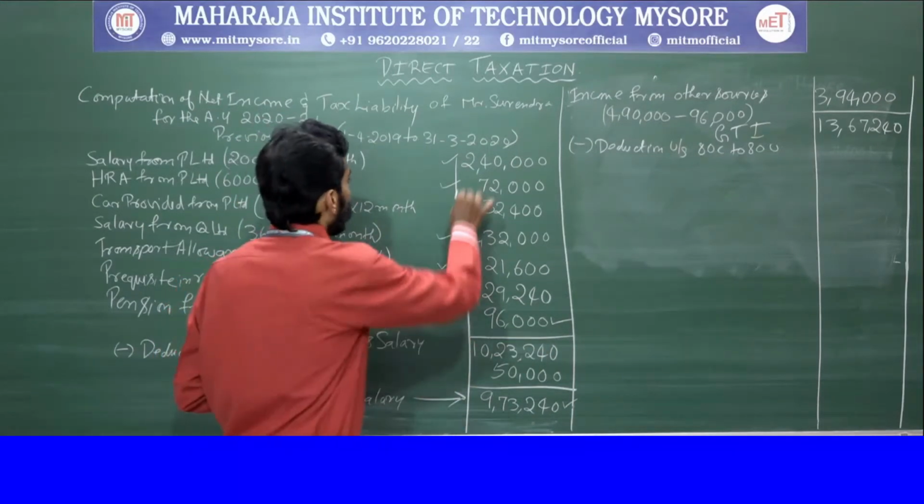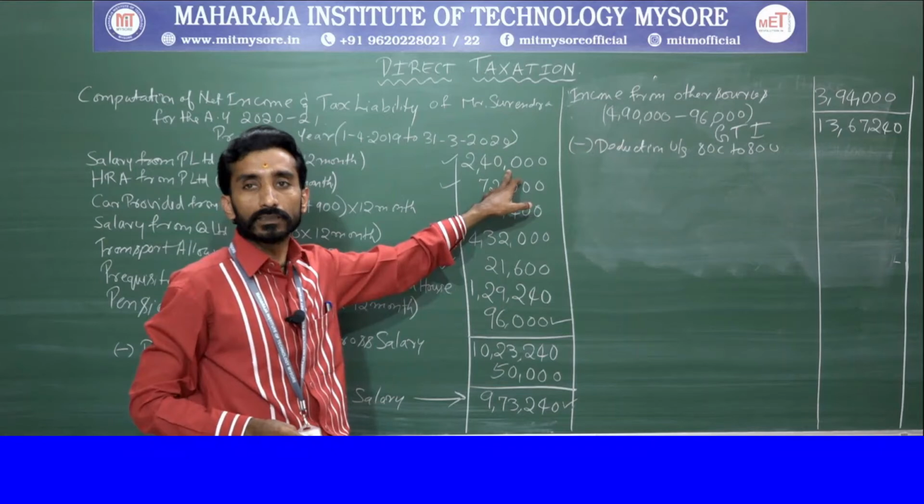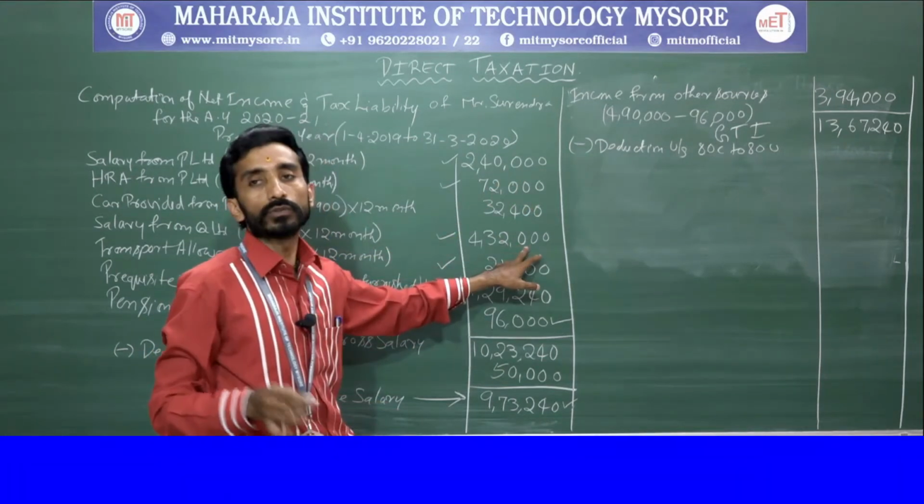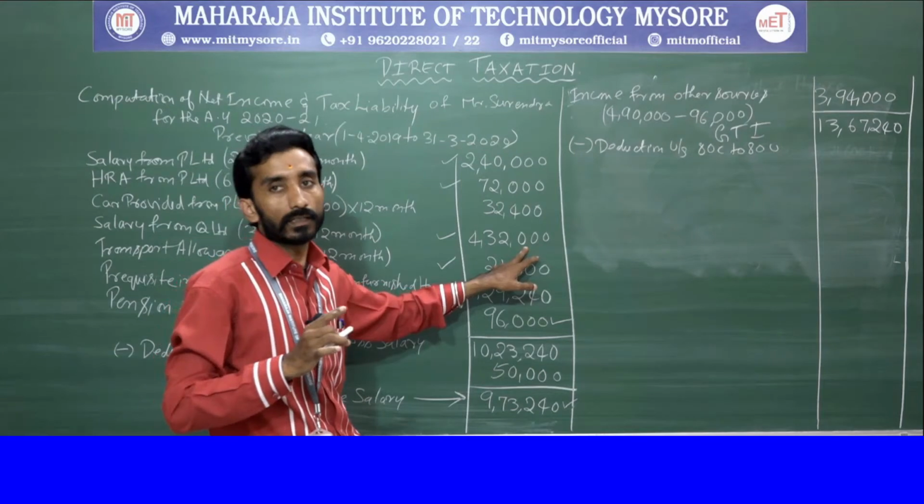So on 2,40,000 you need to give 10%, and again on 4,32,000 you need to give 10%. Clear?